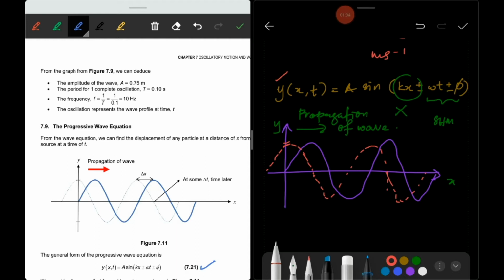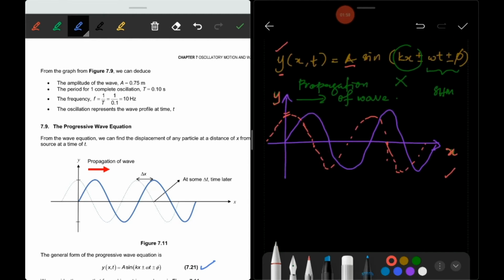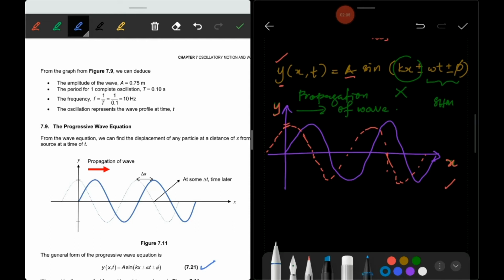So from here, by seeing this general equation and the graph here, A is the amplitude. Y is the displacement from the equilibrium position. This is y, this is x. A is the maximum displacement from the equilibrium position.